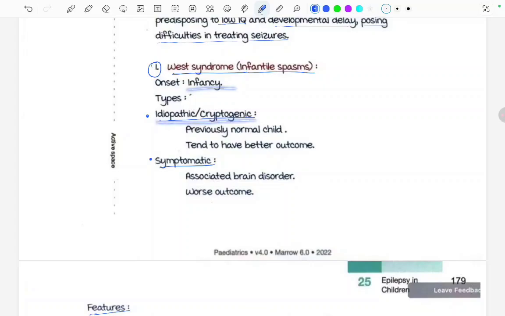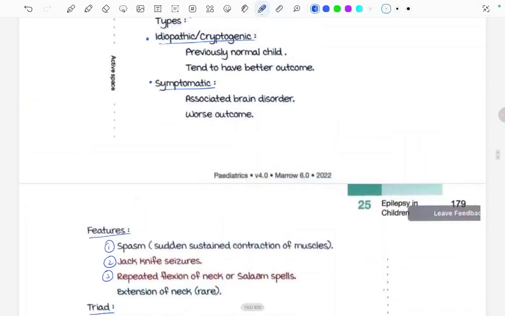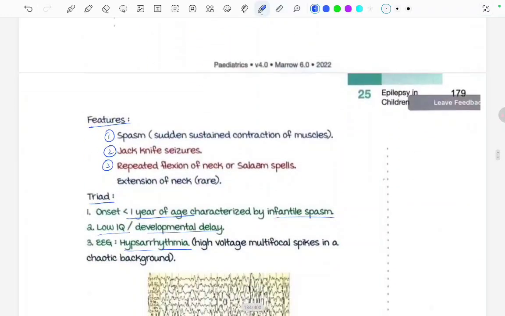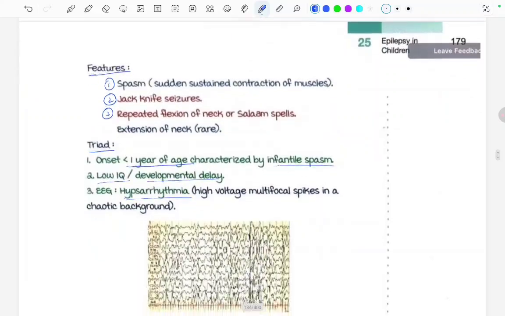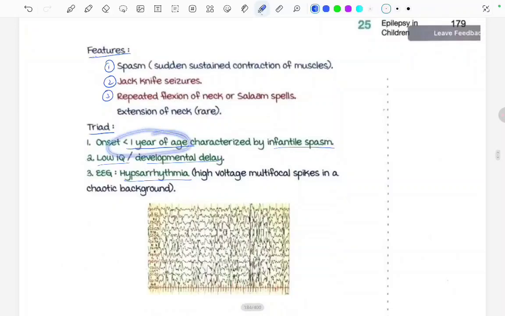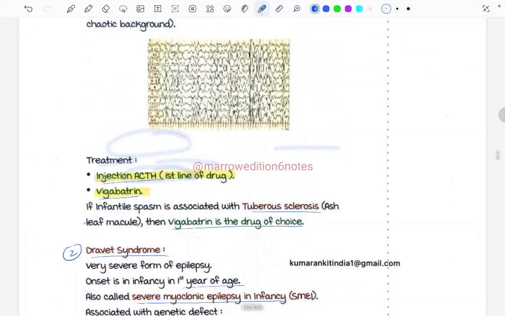In West syndrome, or the infantile spasm, there is spasm, sustained contraction of the muscle, there are jackknife seizures, and there is repeated flexion of the neck, or salaam spells. Like the child is bending forward. It appears like the child is doing salaam. Its onset is in less than 1 year of age and characterized by infantile spasm, low IQ, developmental delay, and on EEG there will be hypsarrhythmia seen. For treatment, ACTH is the first line of drug, and vigabatrin can be used. And vigabatrin is the first line if the child also has tuberous sclerosis.